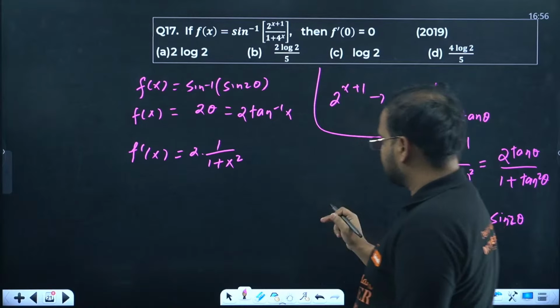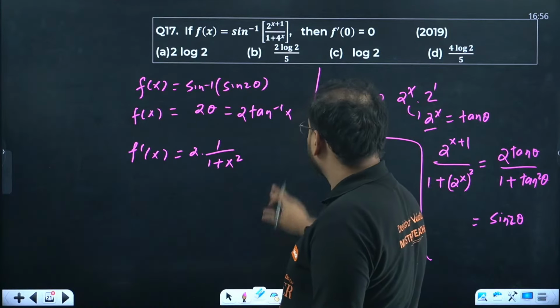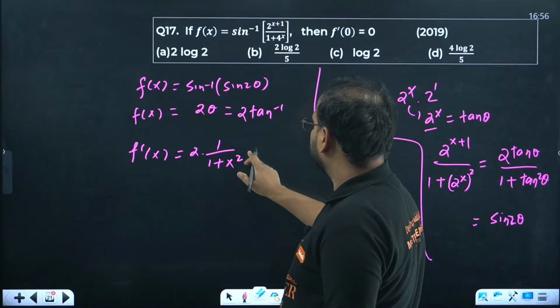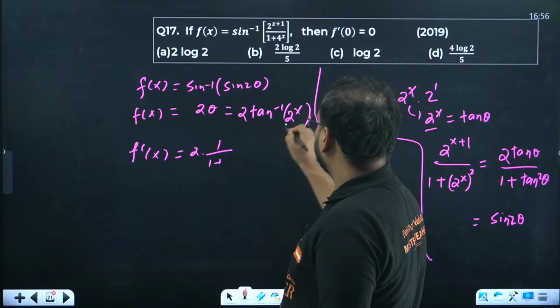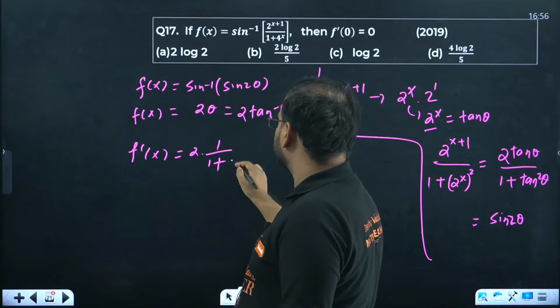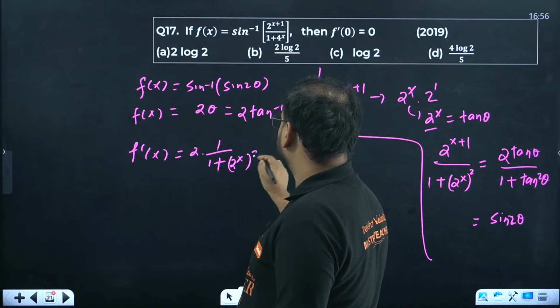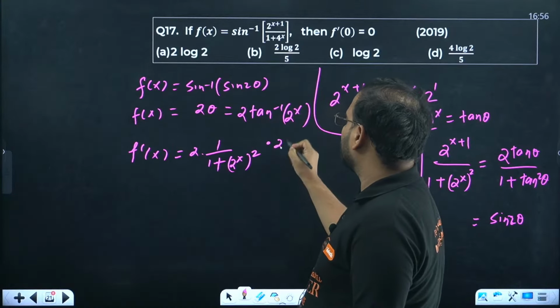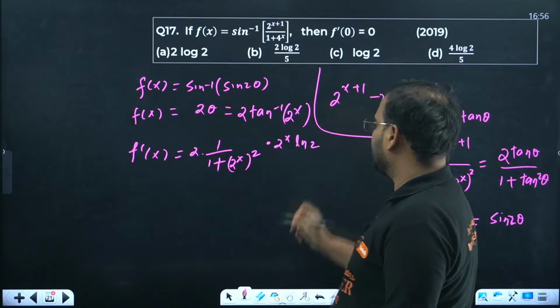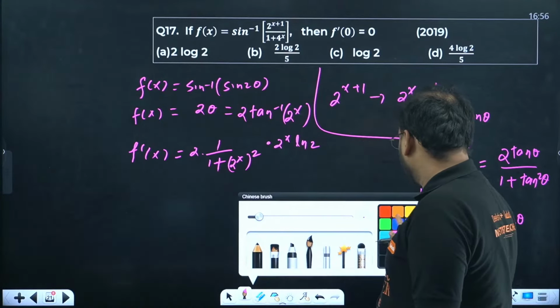Sorry guys, my bad, this 2 power x is there, no? So we get 1 upon 1 plus 2 power x the whole square. That's what tan inverse. With differentiating 2 power x, we get 2 power x ln 2. I hope it is clear now.